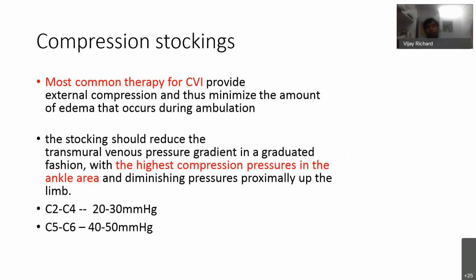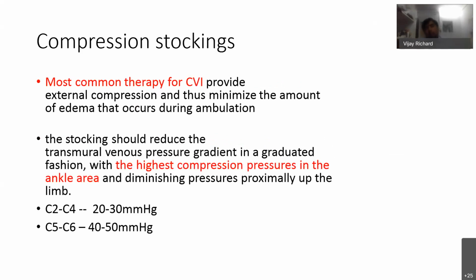For management, the most common therapy used for CVI is compression stockings. The compression stockings reduce the transmural venous pressure in a graded fashion. The highest compression should be provided in the ankle area with diminishing pressure proximally.